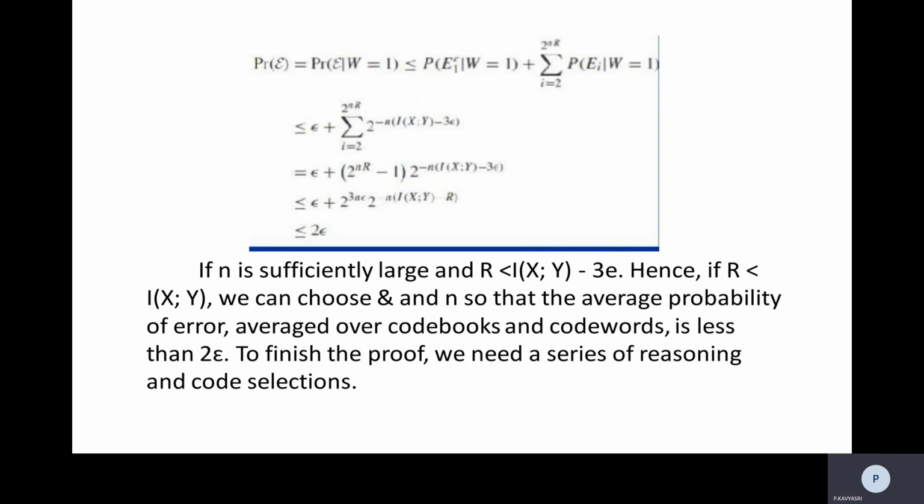Thus we can say Pr(E) = Pr(E | W = 1) is less than or equal to P(E_1 complement | W = 1) plus the summation i = 2 to 2^(nR) of P(E_i | W = 1), which is less than 2 epsilon if n is sufficiently large and R is less than I(X;Y) minus 3 epsilon. Hence, if R is less than I(X;Y), we can choose epsilon and n so that the average probability of error, averaged over the codebooks and codewords, is less than 2 epsilon. To finish the proof, we need a series of reasoning and code selections.